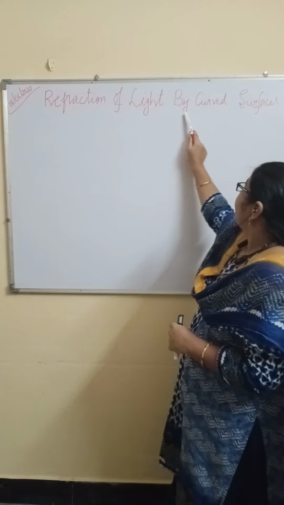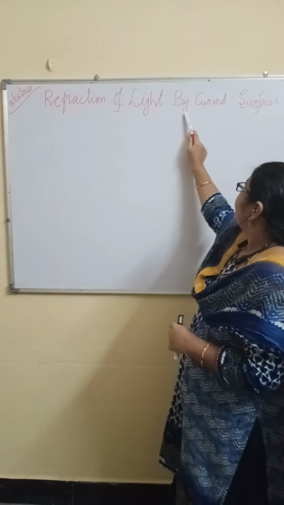Now, this light ray is coming from air. Now, it is going to glass. There is a change in the medium. So, the light ray will bend like this. This is called refracted ray. This is incident ray and this is refracted ray. And already we know angle between incident ray and the normal, that is called as angle of incidence. Now, angle between refracted ray and the normal, that is angle of refraction.